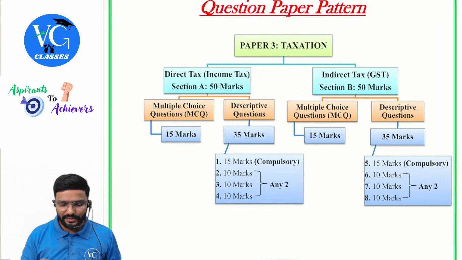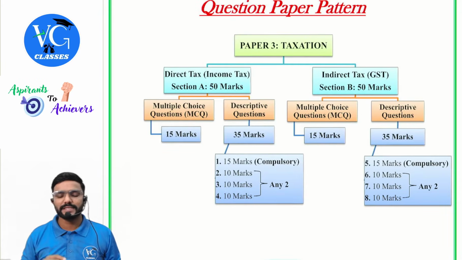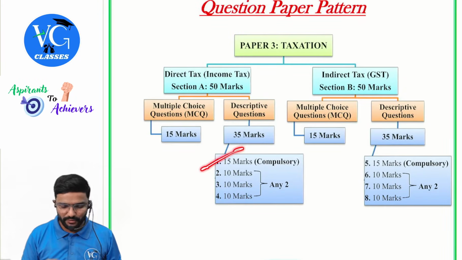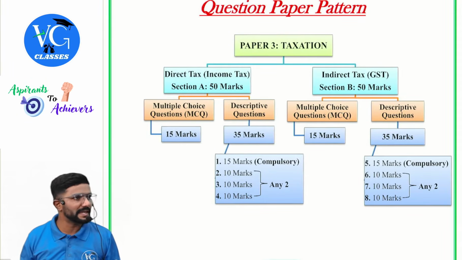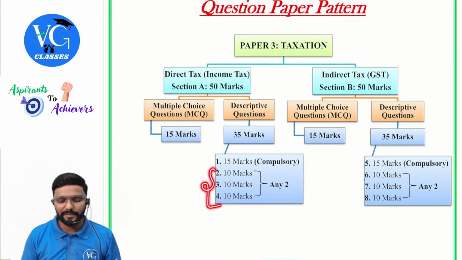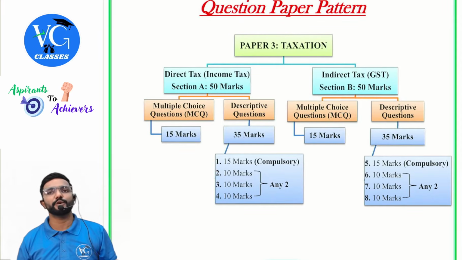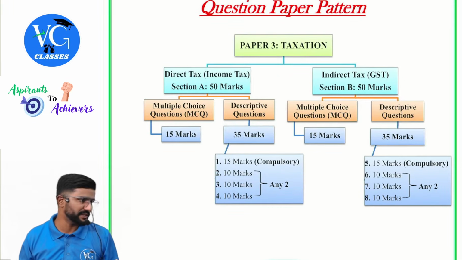Then coming to descriptive type, under income tax, the descriptive type 4 questions would be there. First question would be compulsory question, which will be preferably on total income calculation. Then out of the remaining 3, you have to choose any 2, which will be for 10 marks each.